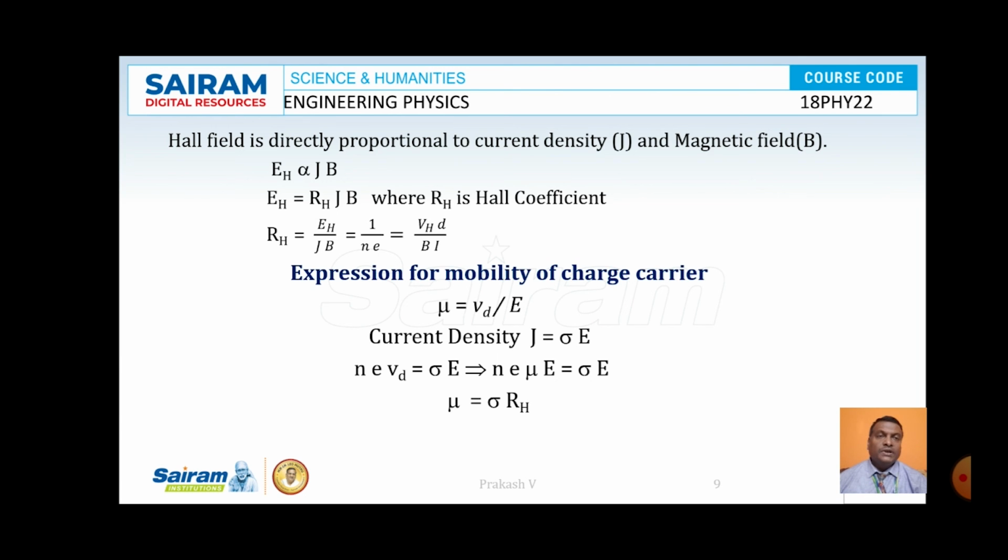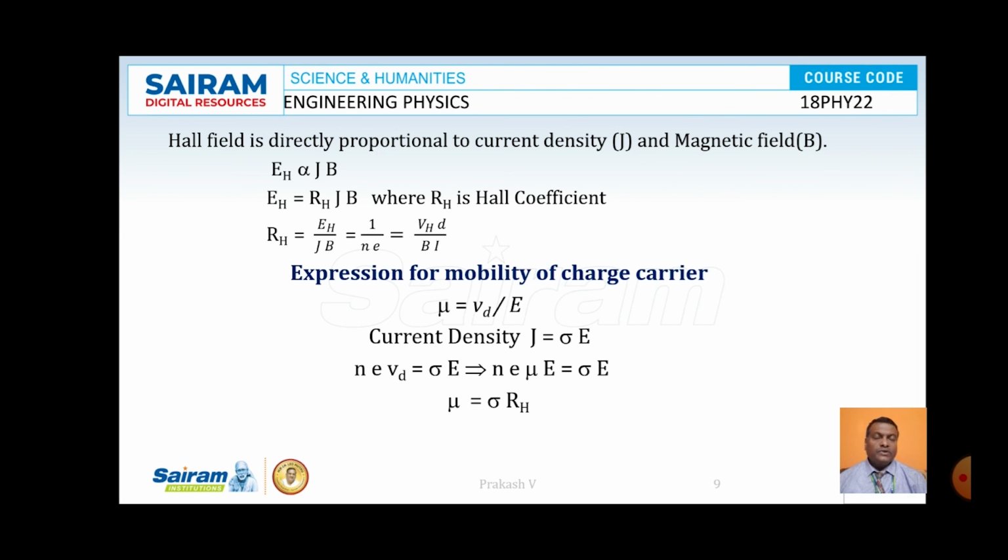The expression for mobility of charge carriers is given by mu is equal to Vd by E. Here current density J is equal to sigma into E. Further, the value of mu becomes sigma into RH. So this is an expression for mobility of charge carriers expressed in terms of electrical conductivity sigma and Hall coefficient RH.